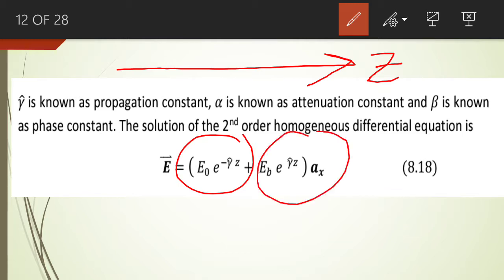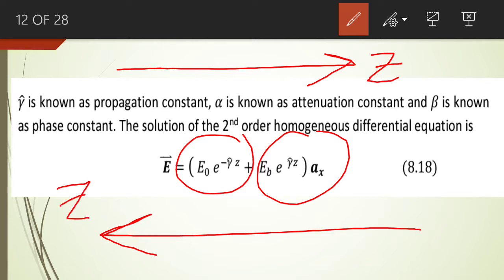The second component travels along negative z-axis in the backward direction. This component is known as backward, let me represent it by B, backward traveling wave. So this is the forward traveling wave, and this one is the backward traveling wave. The first component travels along positive z-axis, and the second component travels along negative z-axis.